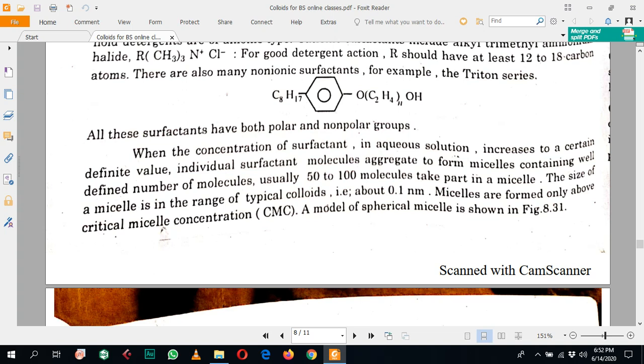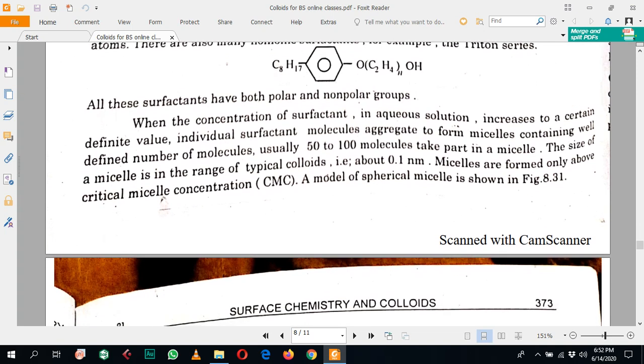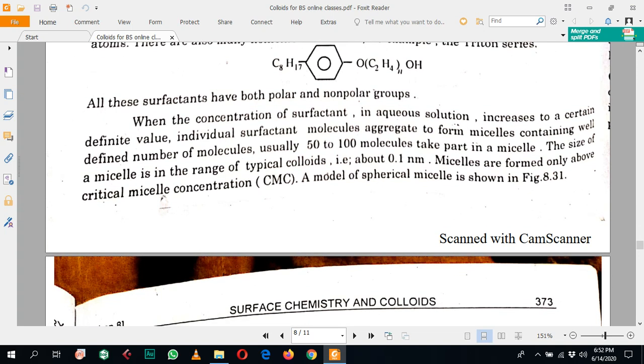So there is a need for a specific concentration, which is called the critical micelle concentration. If the concentration of the surfactant is less than this concentration, then no micelles are formed. And if the concentration is larger than this concentration, then different types of micelles are formed in this way.